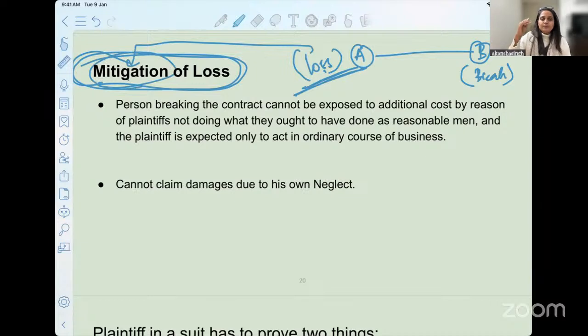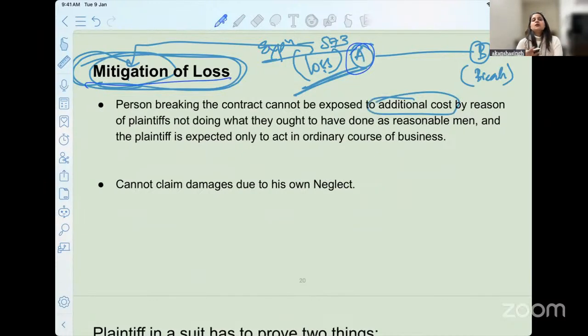He is supposed to mitigate the loss, and this is what we have read under the explanation of section 73, a statutory duty. Why a statutory duty? Because it is coming from the statute. So the person breaking the contract cannot be exposed to additional cost. Why is it important for A to mitigate? Because he will not be getting additional cost from the wrongdoer later for his own wrongful act, and he is expected to act as a reasonable man.